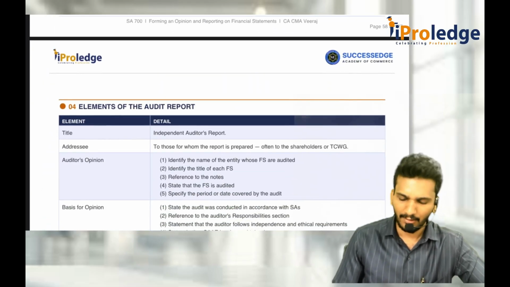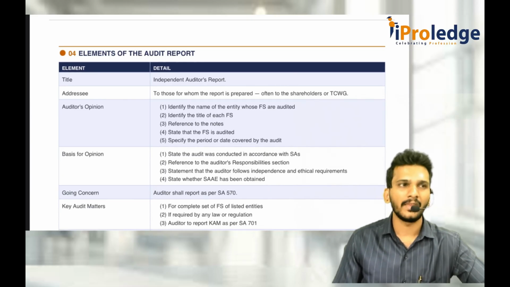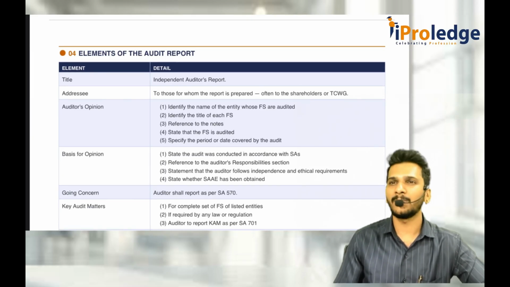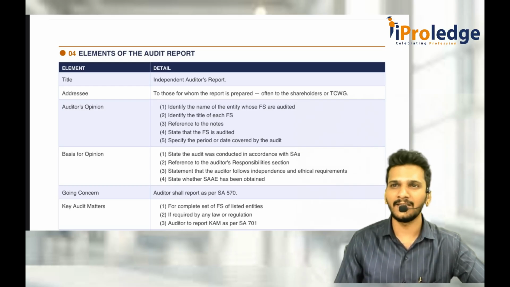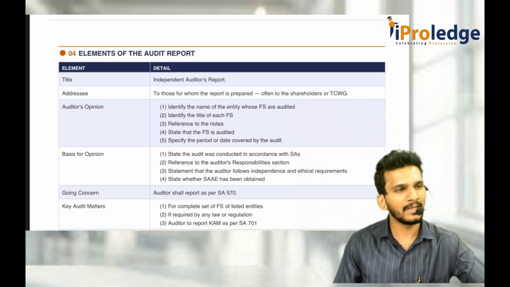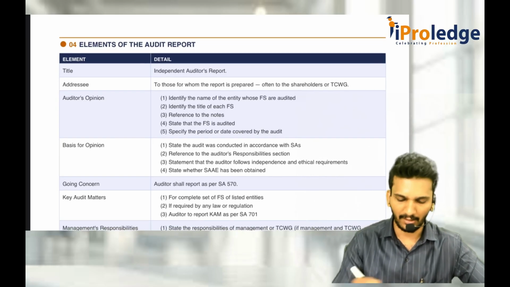Now comes, this is not exactly directly being asked in the examination. Whatever we are going to discuss now, that is maybe being asked section wise in the examination. This part contains reference to almost many sections. 701 also contains, 705 also, 706 also, 710 also, 570 also, 260 also, 560. Many standards are being cross referred to these things. But in this video, we will stick to what is required to be done. Then we will finish out this 700.